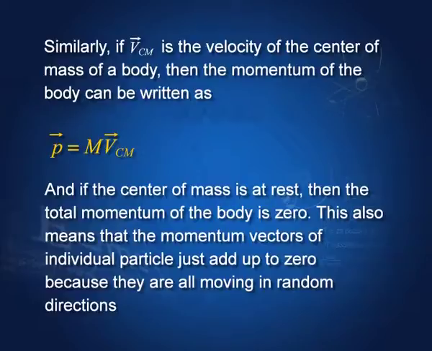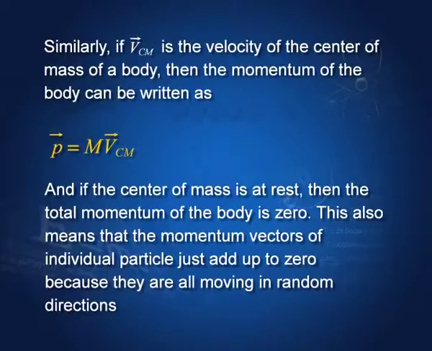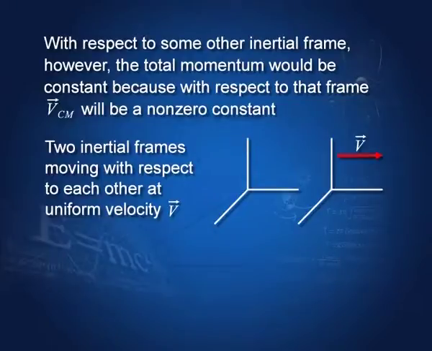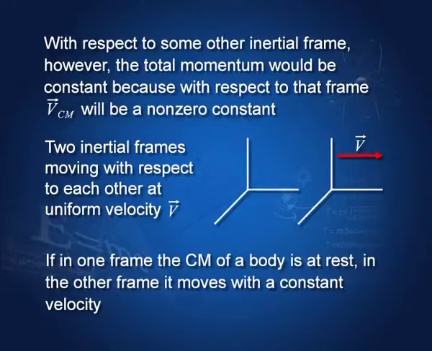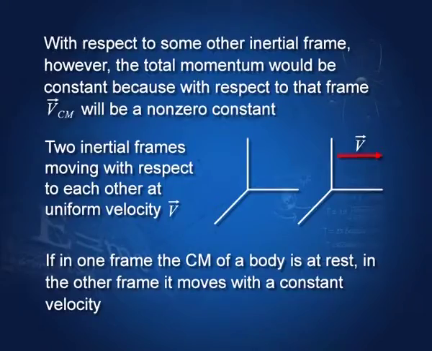Similarly, for the momentum, if the center of mass moves with the velocity V_CM, then its momentum p is given by the mass of the rigid body times the velocity of the center of mass. And once again, if p is 0, you can see that V_CM is either 0 or constant. Here I have shown 2 inertial frames moving with respect to each other at constant velocity. So, if in one frame the center of mass is at rest, in another frame it may be moving with some constant or uniform velocity.